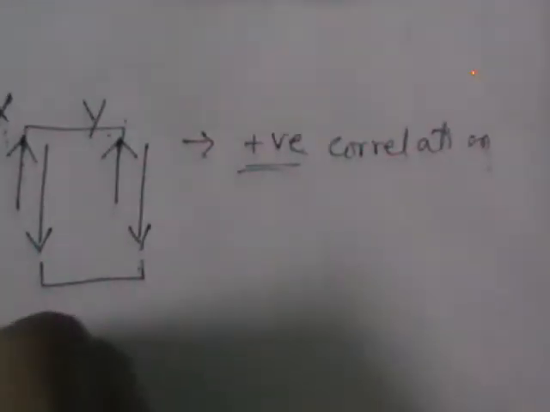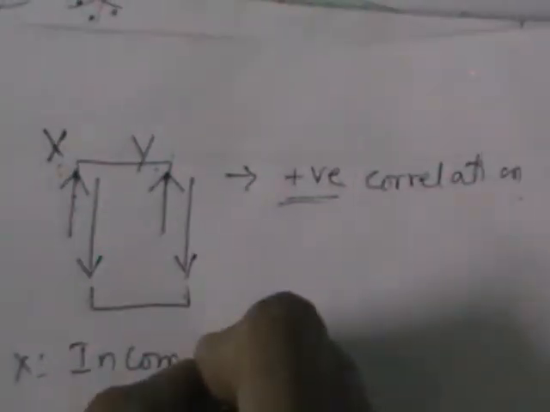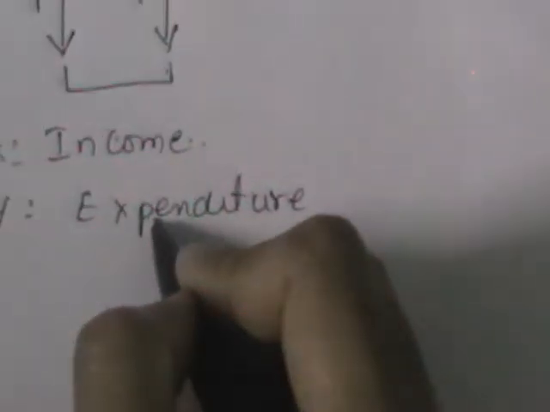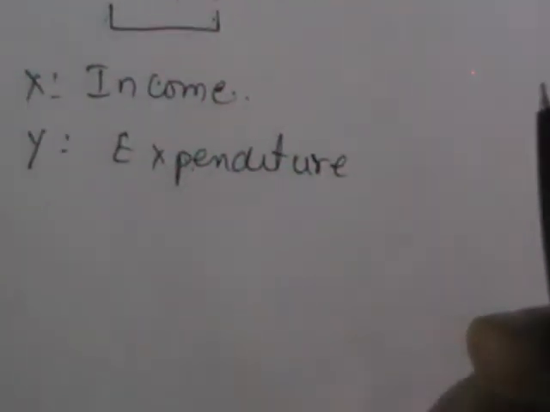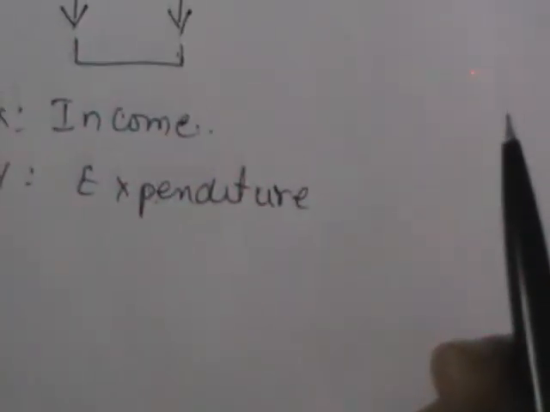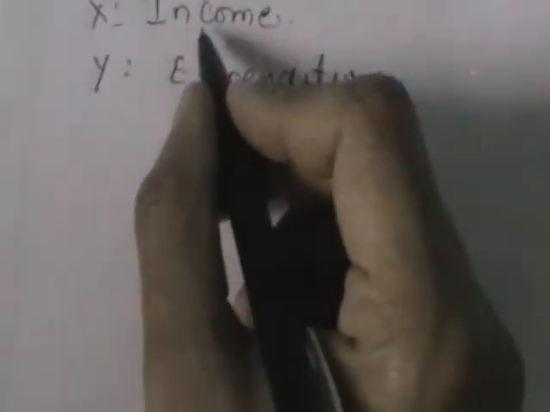So let us take the example of income and expenditure. Let x indicate the income of persons in a locality, and y indicate the corresponding expenditures of the group of persons in a locality. Now, are these two correlated or not? Just now we have observed that these two are correlated. If income is changed, we are observing the change in expenditure also. Clearly these two are correlated. Are they positively correlated? Yes, these two are positively correlated.